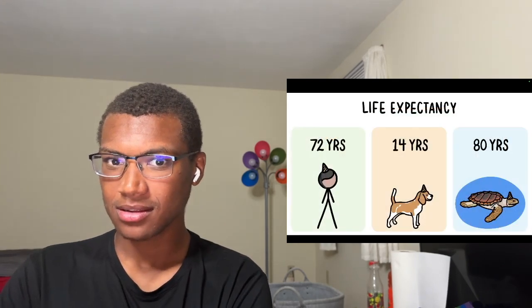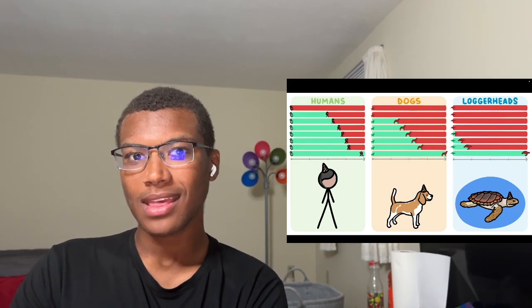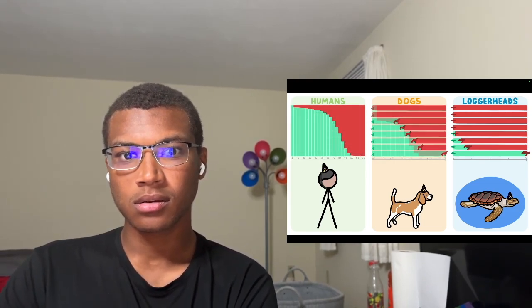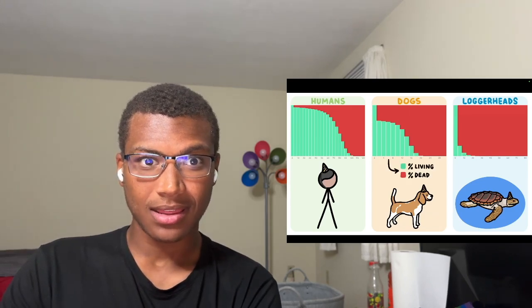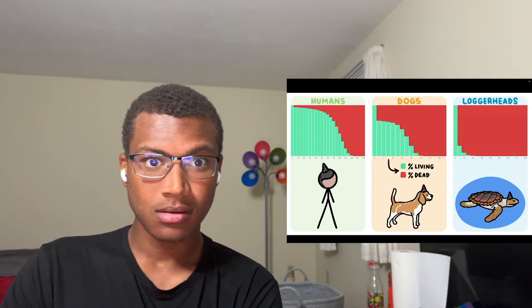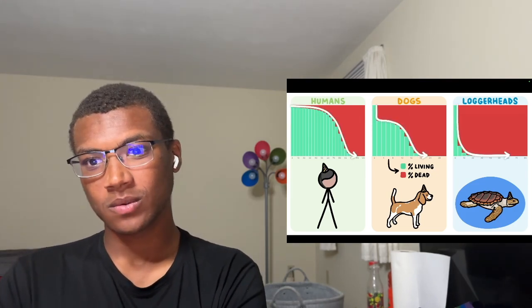Instead of focusing on a singular number, we can actually learn much more about animals by graphing all the different ages when they die, which we can then convert into an equivalent graph showing what percentage of individuals are expected to survive to any given age. Each green bar represents the individuals from the group that are still alive after a certain age, and the way the bars drop can teach us a bunch about the animals they represent.